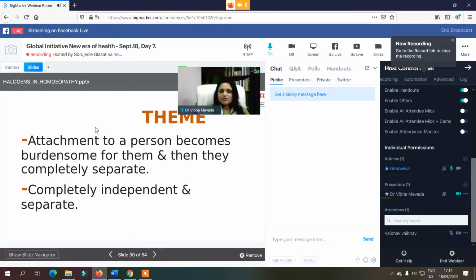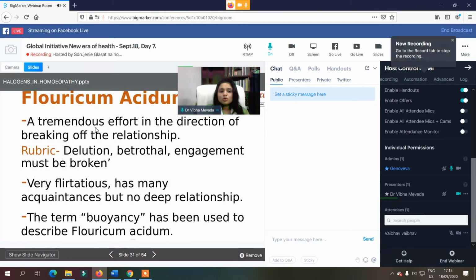As we see in the periodic table of Jan Scholten, the place of fluorine is the 17th column and the second row. So this attachment and detachment theme is extremely present in this row two remedy, especially fluorine. The feeling of complete separation is there. They want to be completely independent and separate.